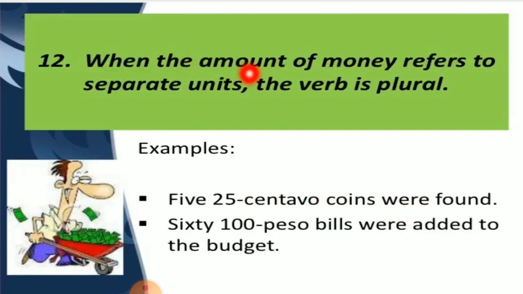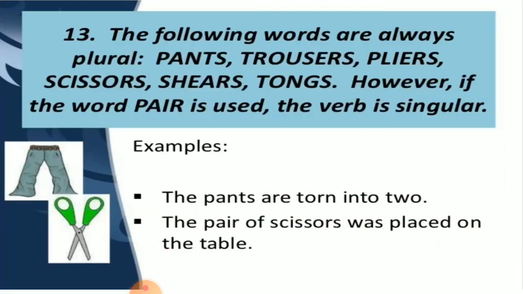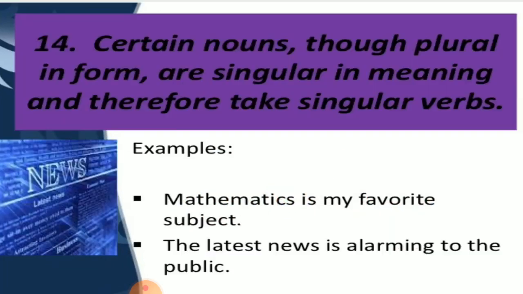When the amount of money refers to separate units, the verb is plural. Example, 525 centavo coins were found. The following words are always plural: pants, trousers, pliers, scissors, shears, tongs. However, if the word pair is used, the verb is singular. Example, the pants are torn into two.